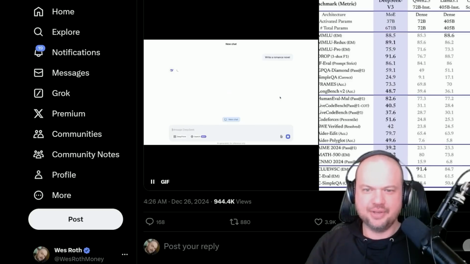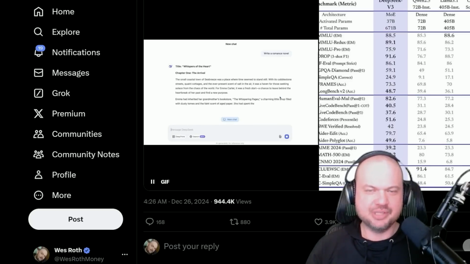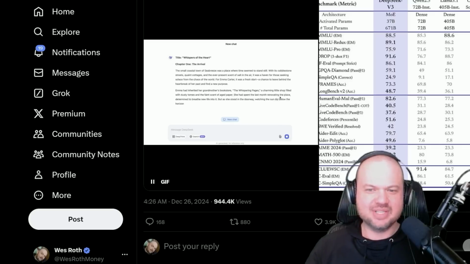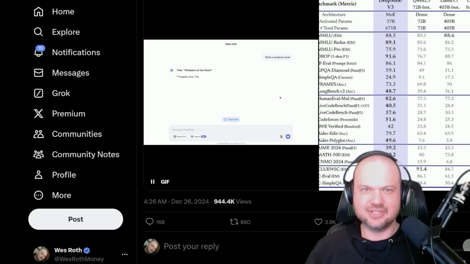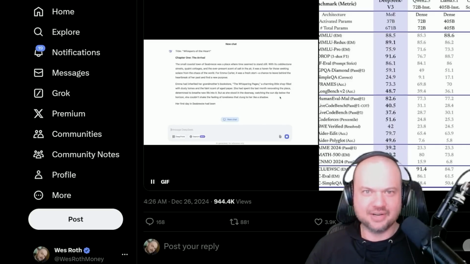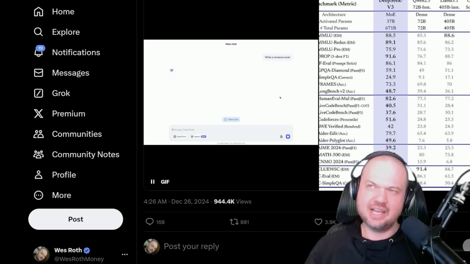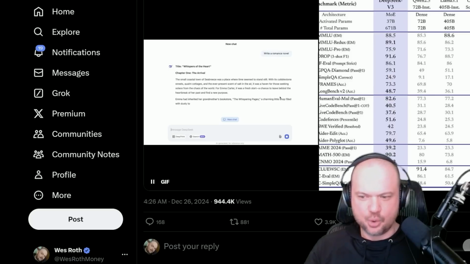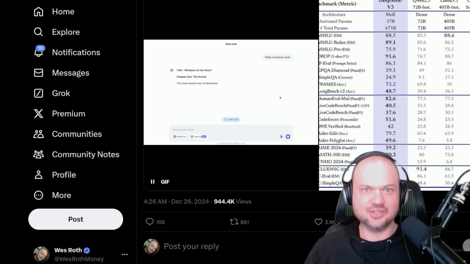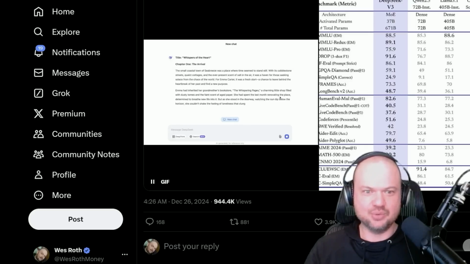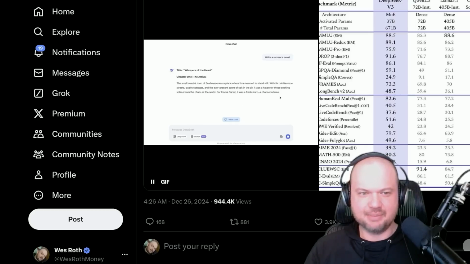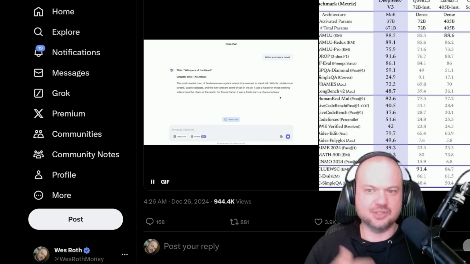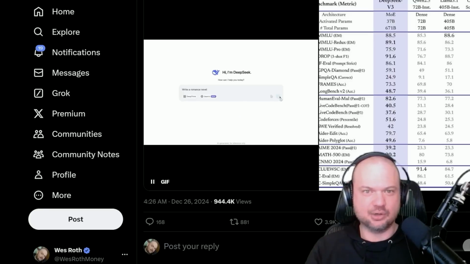So let me know what you think. What does this mean for open source AI in general? What does it mean for OpenAI, Anthropic? What does it mean for US versus China, the war for AI supremacy? And also, I can't help but think, what does this mean for companies like NVIDIA? If we're able to create models at a 10x reduction in price and compute, is that good for NVIDIA, bad for NVIDIA? I mean, certainly if you can do it for much cheaper, more people will get into the space, more people will be building their own models, right?